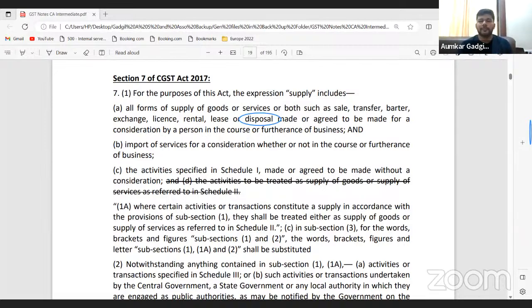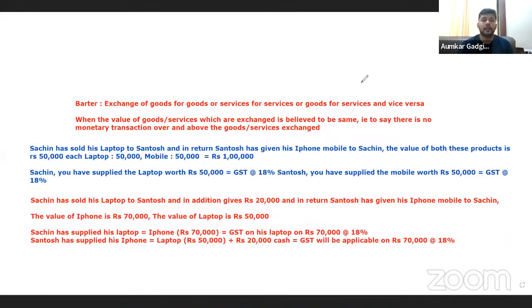So now when we say that there is a supply, what all is covered in the scope of supply? Supply means and includes. Section 7 subsection 1 clause A, we are only reading right now. The extensiveness of supply can also extend further, I told you, but right now we'll focus only on what section 7 subsection 1 tells.